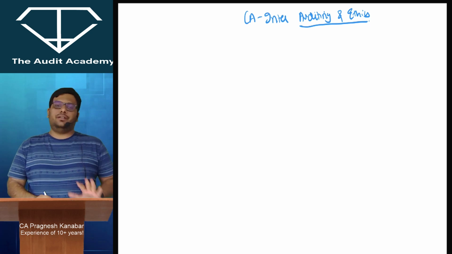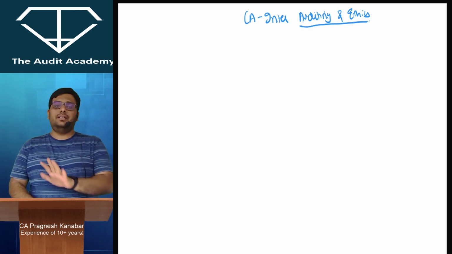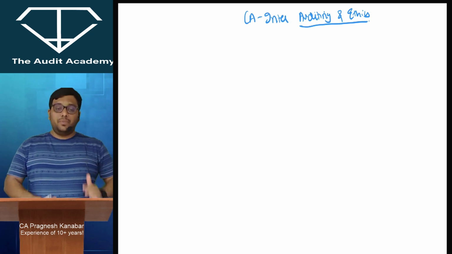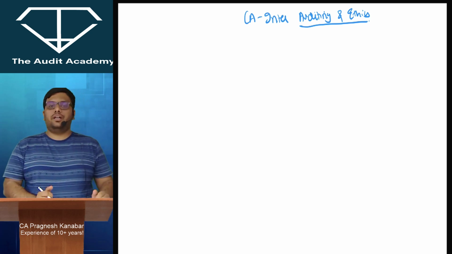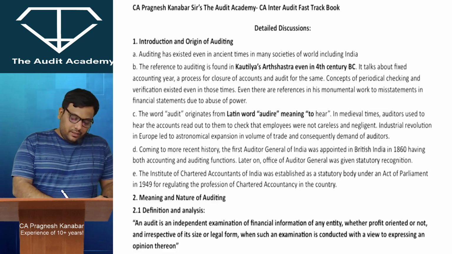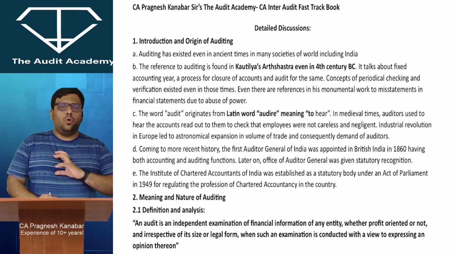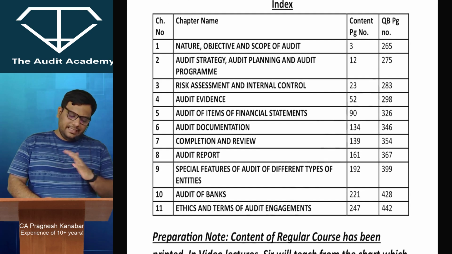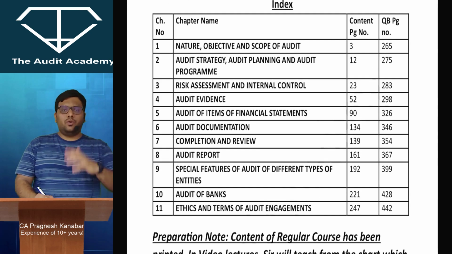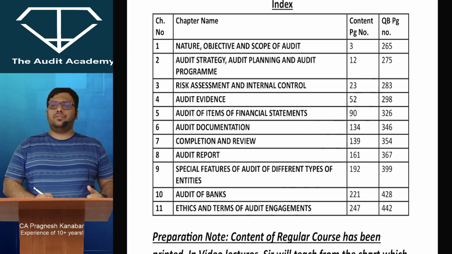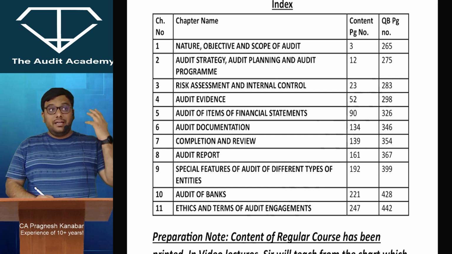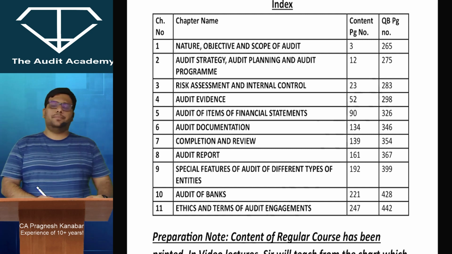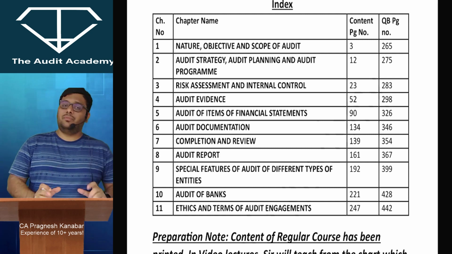Now coming to this subject, this is a CA Inter Audit Fast Track course. I will start explaining the subject and the content in a few minutes, but please understand what is the delivery that you are going to get from my side. You have this one proper book which has all the content, question bank, every single thing that you can think of, the whole ICAI content, and the question bank contains all types of questions, past examination questions, dated as far back as November 2004 attempt. From there also I've taken questions, so don't worry about it. You are safe when it comes to the study material part.